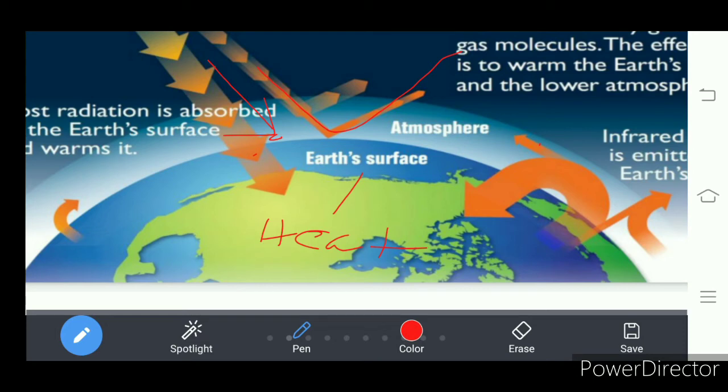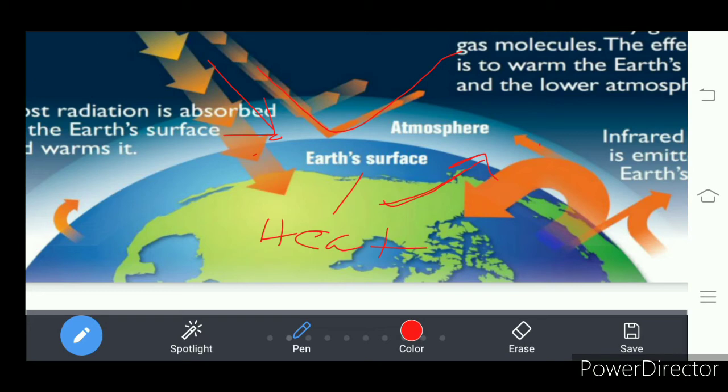When it becomes hot, the heat received by the earth is radiated into the atmosphere. Then the atmosphere starts becoming hot. It means the atmosphere records temperature due to the radiation of the earth's surface.